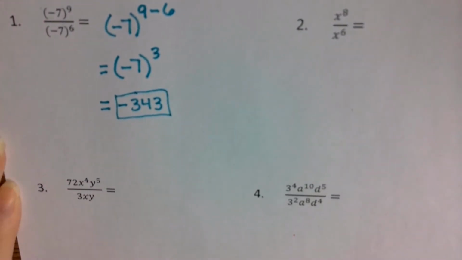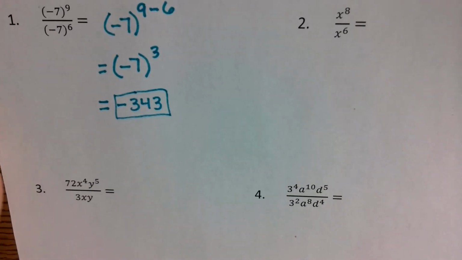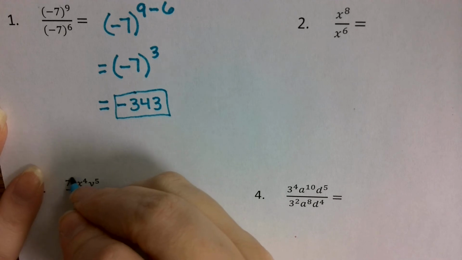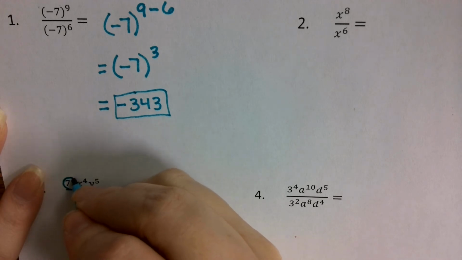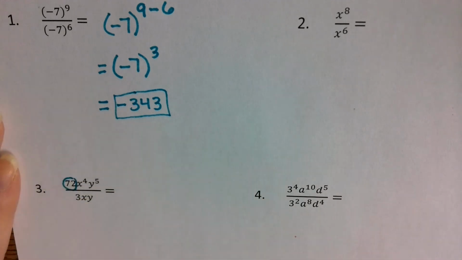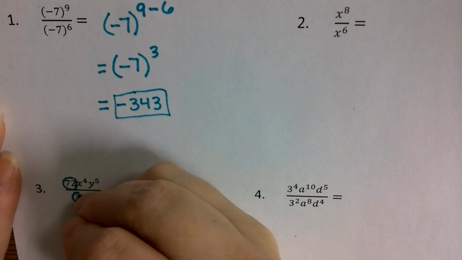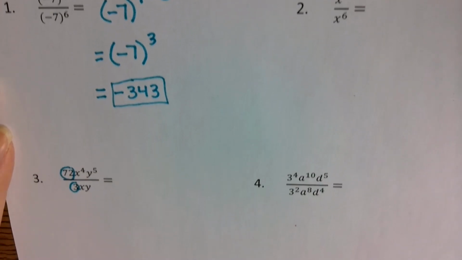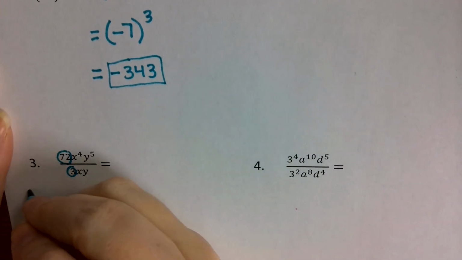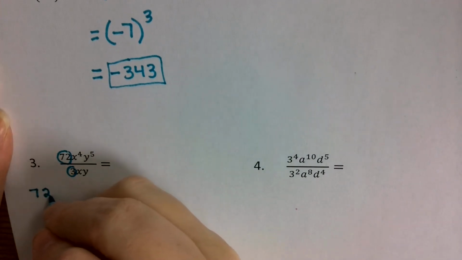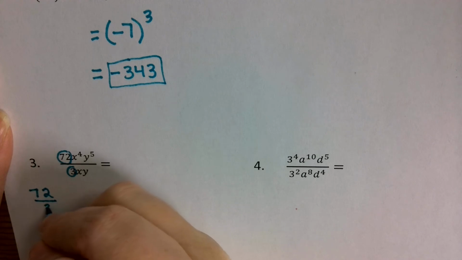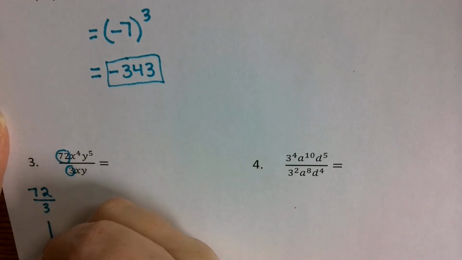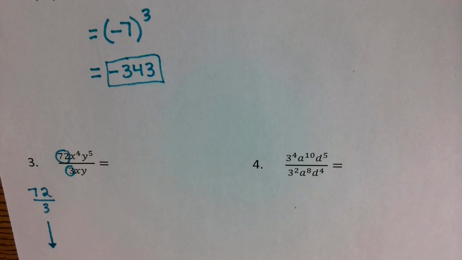Okay? All right, for problem number 3, we've got a couple of number values here. We've got 72 over 3. So I'm going to separate these out as different problems. That's why I do it in different colors. I'm going to focus on doing 72 divided by 3. What is 72 divided by 3 going to give me, guys?